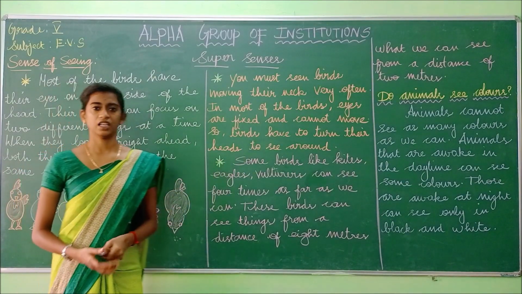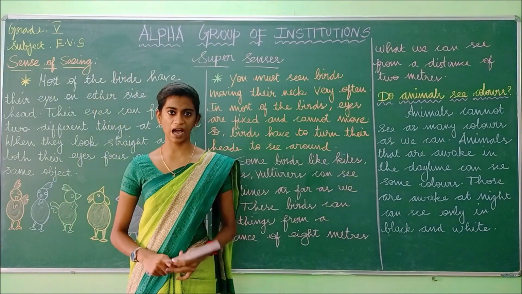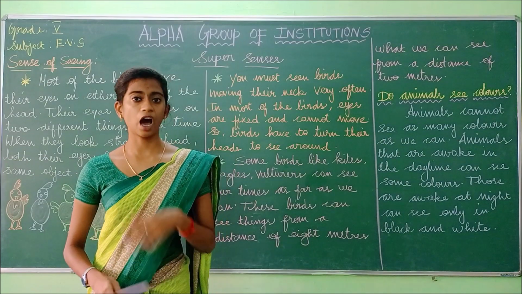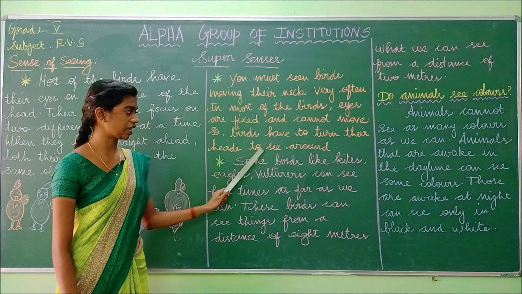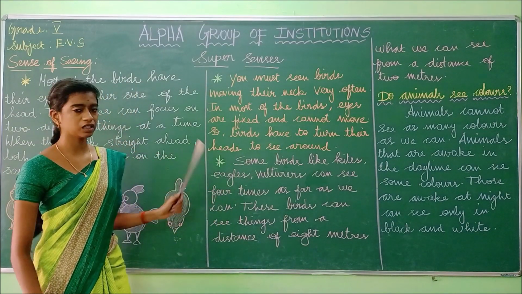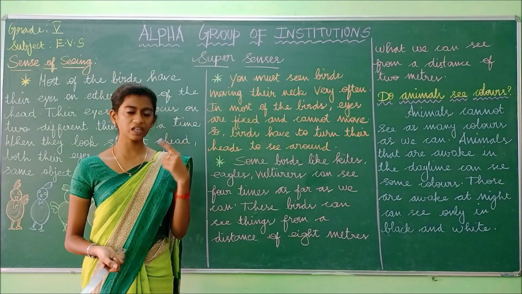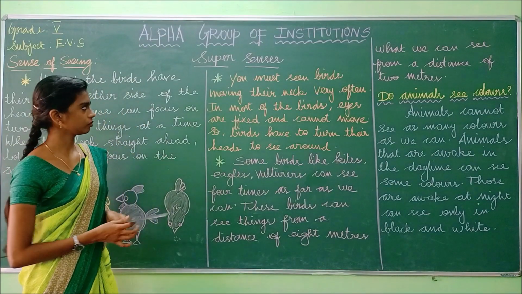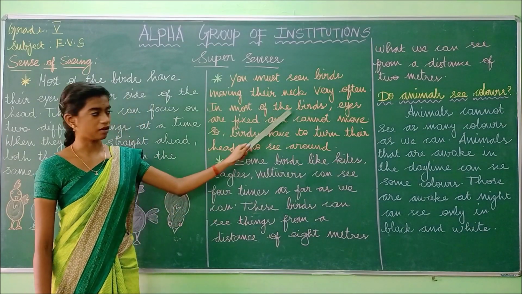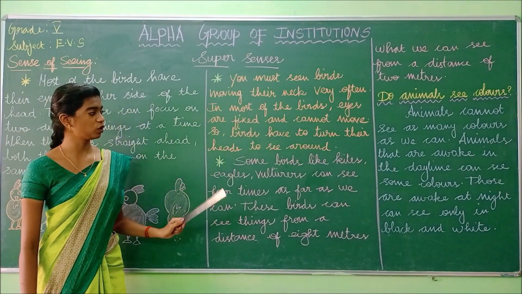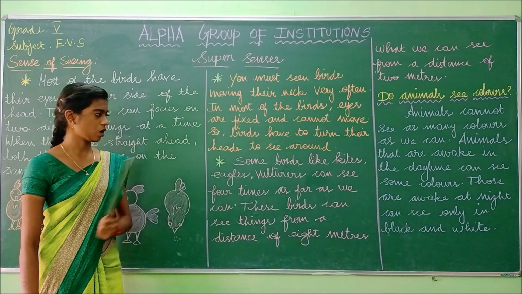In most of the birds, eyes are fixed and cannot move. So what has been said? For many birds, the eyes are fixed and they are not able to move their eyes. So instead of moving their eyes, they are moving their neck to see around. So why do they turn their heads to see around? Yes, because they are not able to move their eyes. So instead of that, they are turning their neck. You must have seen birds moving their neck very often. Have you understood this?